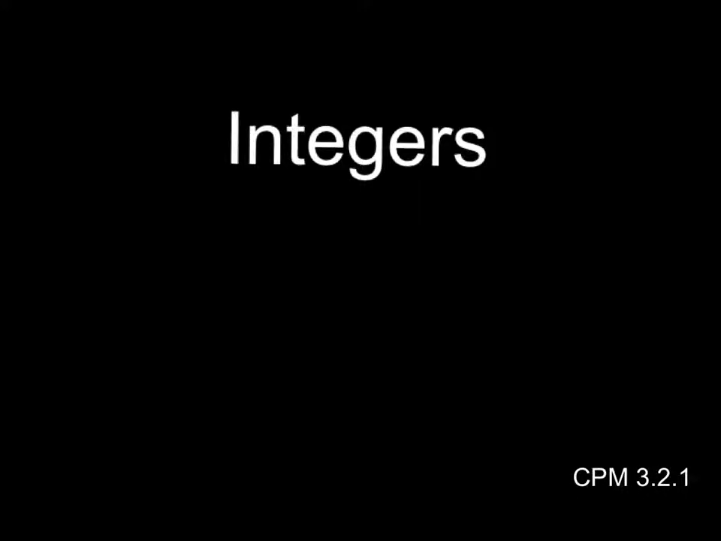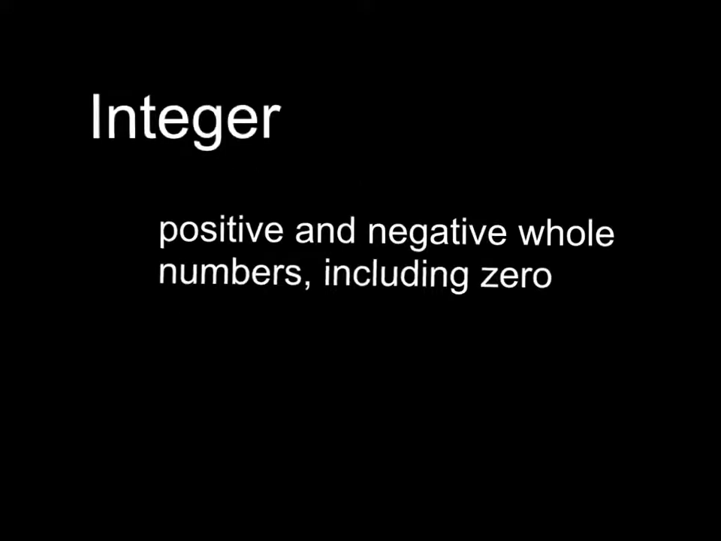In this lesson, we're looking at integers. This is 6th grade CPM, Chapter 3, Section 2, Lesson 1. First, let's define integer. An integer is a positive or negative whole number, and this is including 0.